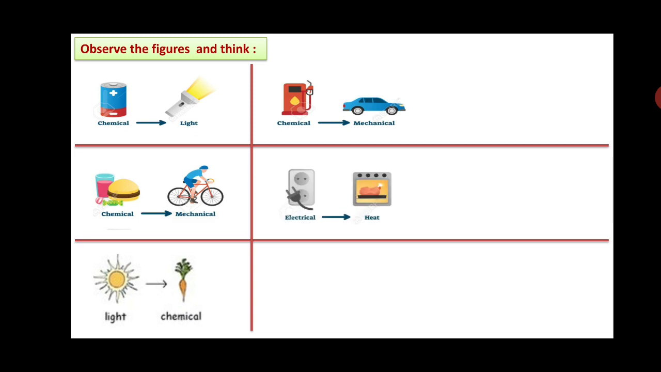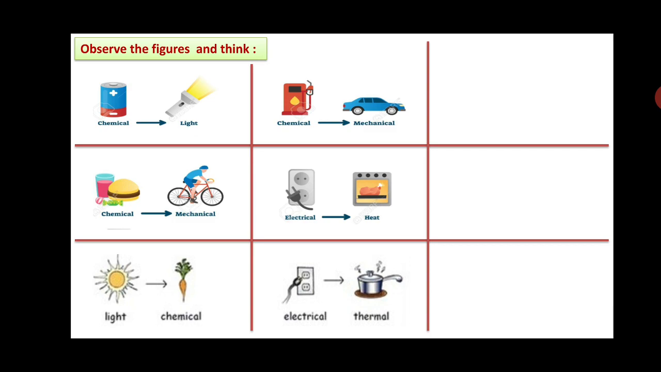Mechanical energy. Here electrical energy is converted into heat: ovens, electrical geysers. Electrical energy is converted into thermal energy, for preparing tea, making the water hot. You can also say thermal energy for an electric iron. There is also electrical energy to light, that is, a bulb is glowing.